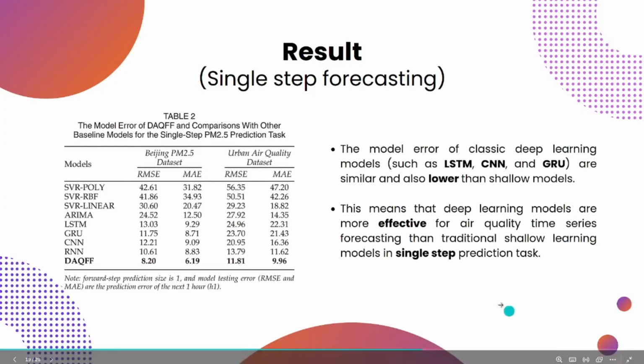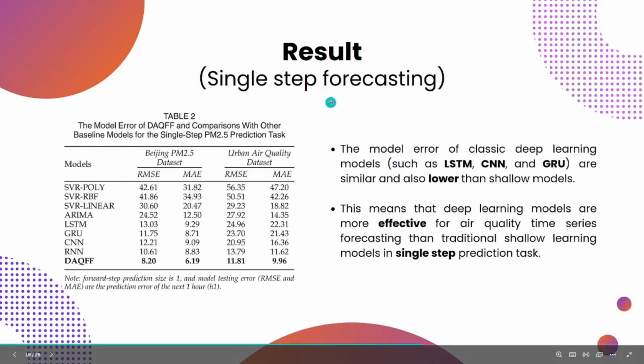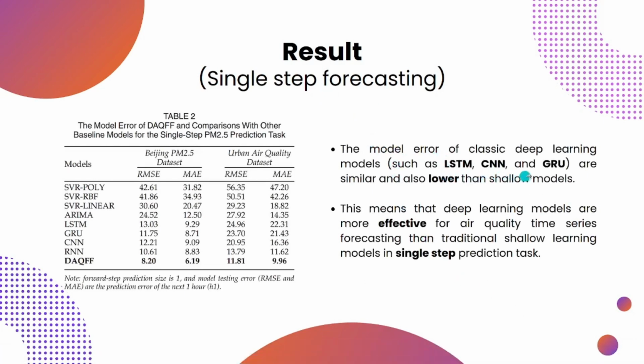We'll now compare our model with deep learning models like RNNs, LSTM and GRU, which is basically gated recurrent units, and shallow machine learning models like SVR, support vector regression, which uses different kernels like RBF, polynomial or linear to map input to higher dimension, which could be used to learn nonlinear trends. In the first experimentation, we have compared the models for the single step forecasting, which mainly predicts output for the next hour.